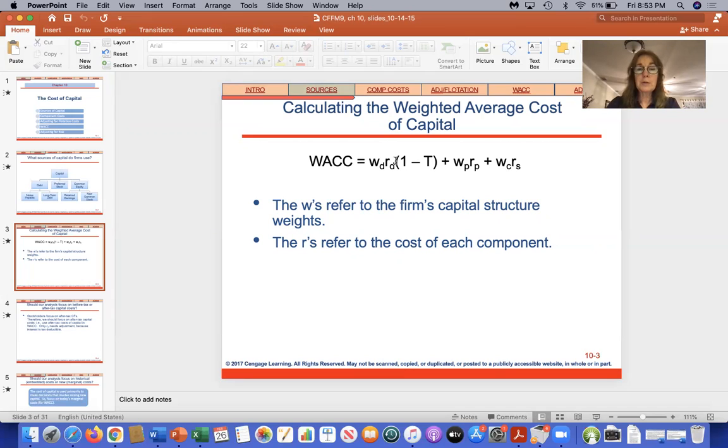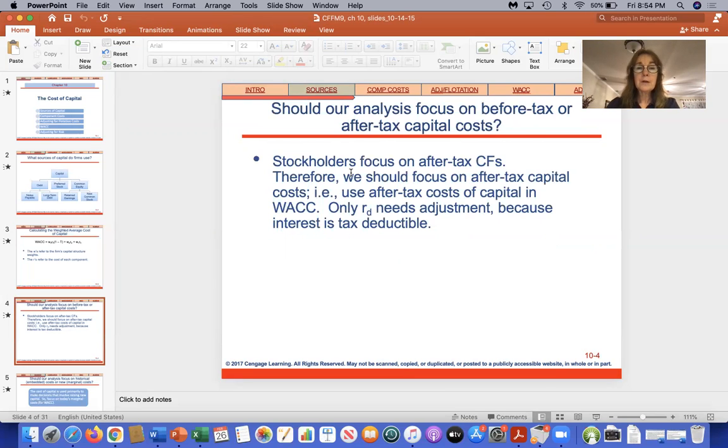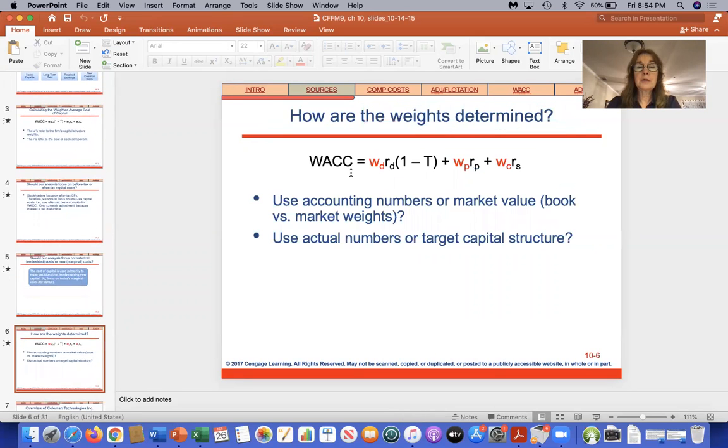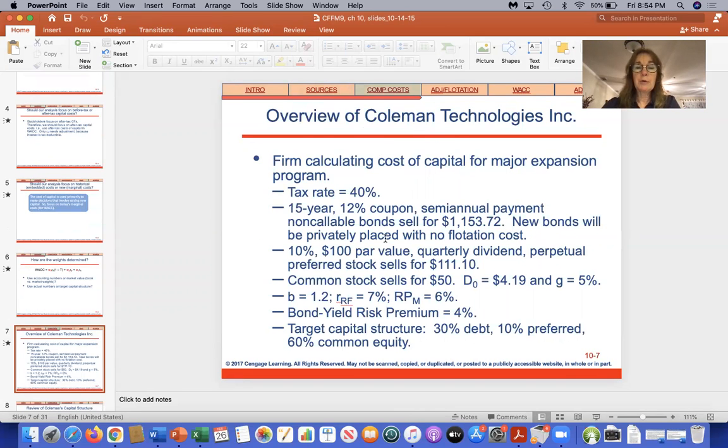Okay, so the rest of the slides are going to break down each of these components, and it's going to solve this problem for the weighted average cost of capital. Okay, so let's go here. So here are the weights, and here's the problem that we're going to be working on. This is all the information. This company is in the 40% tax bracket. This information here is going to allow us to calculate the yield to maturity on the bonds right here.